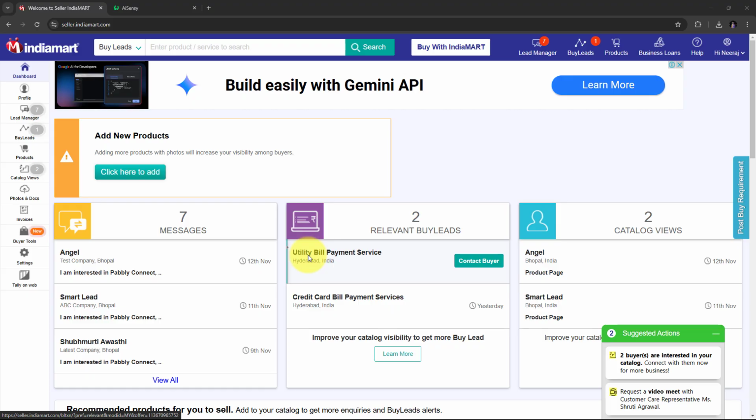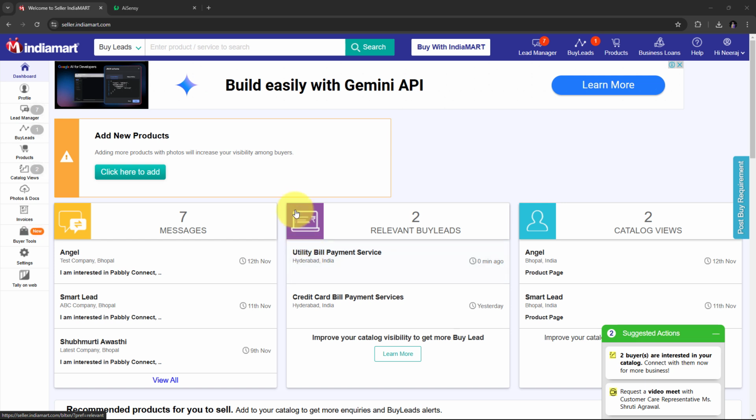I hope all you can see my computer screen, and today we are going to see how we can send WhatsApp message to IndiaMART leads or inquiries for furniture and supplies business. So as the owner of a furniture and supplies business, I can enhance my customer communication by sending WhatsApp messages directly to leads generated from IndiaMART inquiries. So whenever a potential customer shows interest in my products, I can quickly follow up with personalized messages, and this will be providing them with more information or answering any question they might have. So this immediate engagement will help me build rapport, and it will also increase the chances of closing sales and improve overall customer satisfaction. Also, it will be driving growth for my business.